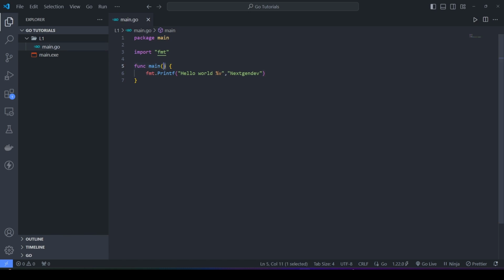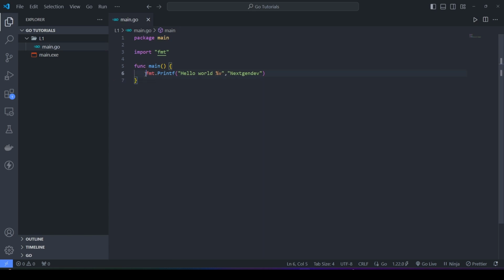And then this circular bracket, which specifies that it's a function and it takes no parameters. Then we have basic curly braces. So curly braces are basically the scope of this program. So this main function will start from the fifth line and it will go to the seventh line. Whatever is inside this function will belong to the main function.